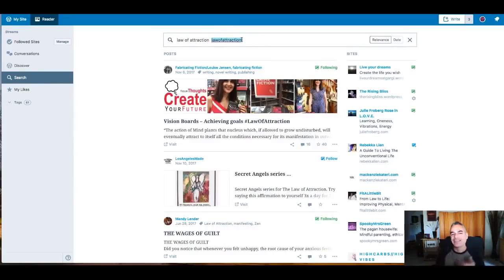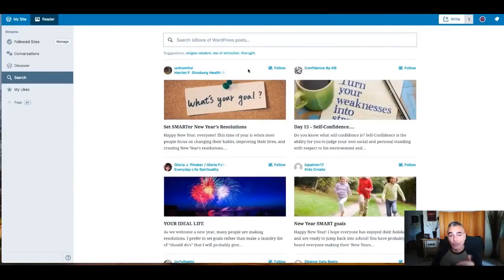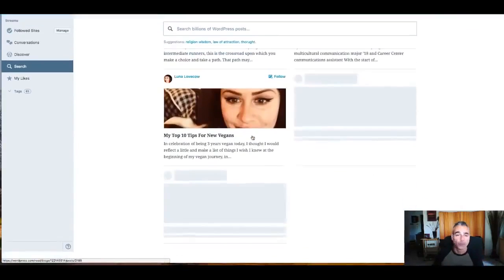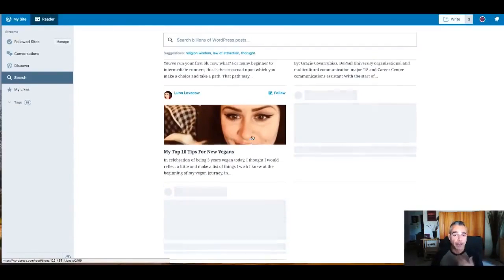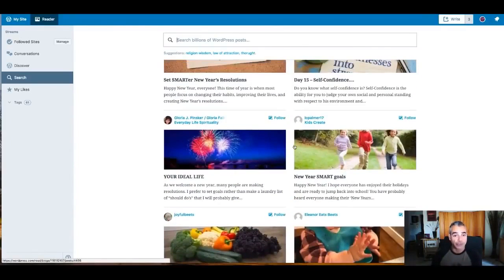But just in case, just so we don't have any problems in terms of keywords and researching, you don't go to Google and find keywords. Keep that out of the way. You come back to the Reader and find the keywords, because out of the billions of people that are searching, these posts and tags are many keywords. All you've got to do is scroll down, find the ones in your tags, in your niche, and take those keywords, get ideas, put them in a little notepad on the side, and fill up that notepad with keywords that you can be using. Okay, so is this clear?